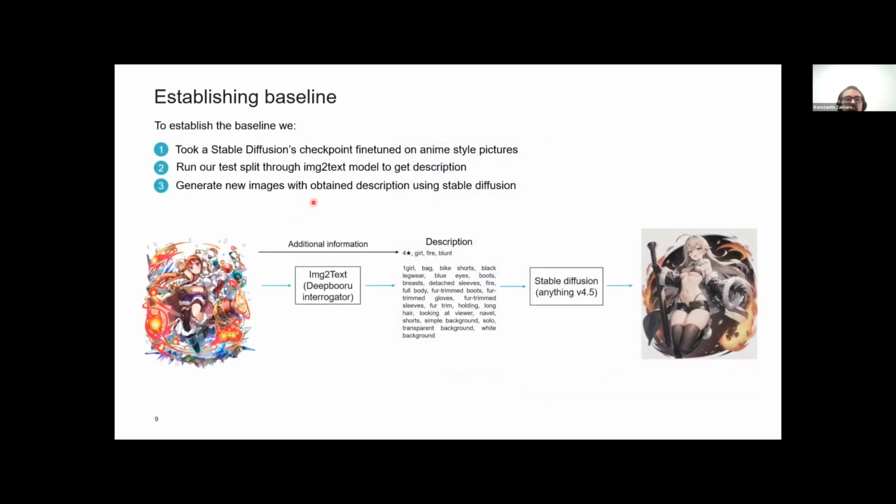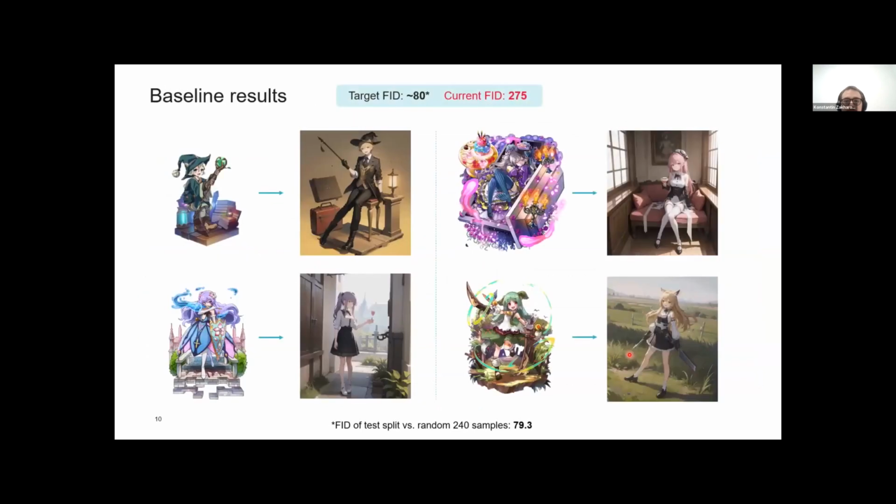To establish a baseline, we decided to take a Stable Diffusion checkpoint fine-tuned on anime-style pictures and run our test split through image-to-text classification model, DeepDanbooru we talked about before, to obtain the description, and then generate with the Stable Diffusion all of our images. The FID of such approach is about 300, which is not good. And as you can see, the style is not transferred at all, which is quite expected.